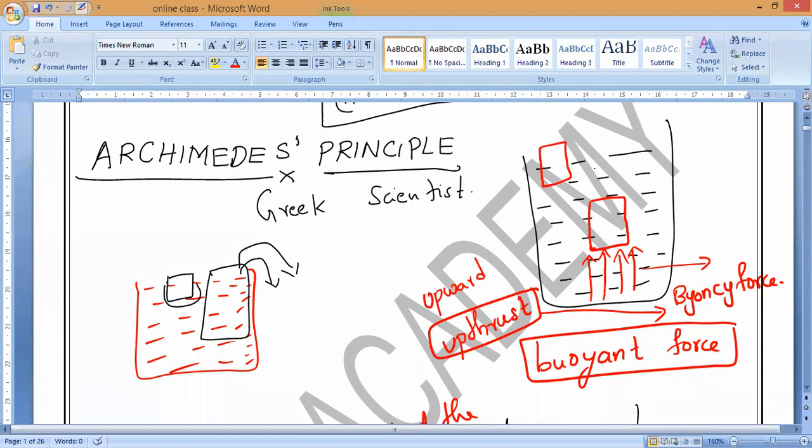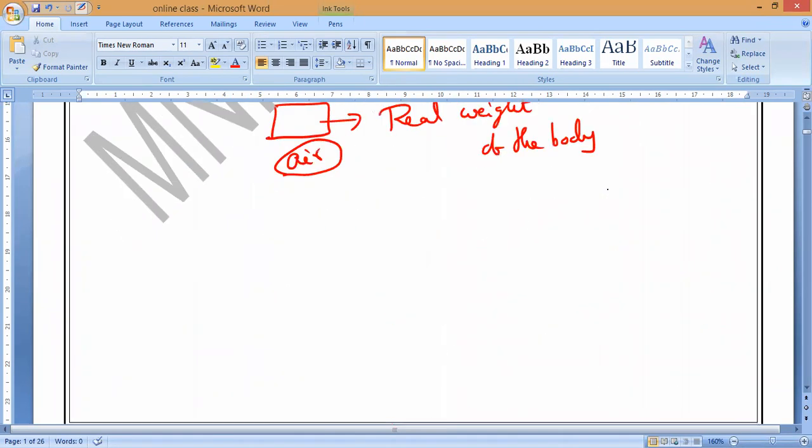Is it fully or partially? Please respond. Nobody is answering. If the buoyant force is acting on your body, when it is acting, is the body fully immersed or partially immersed, or both cases? Both the cases, sir. Both the cases, yes or no?